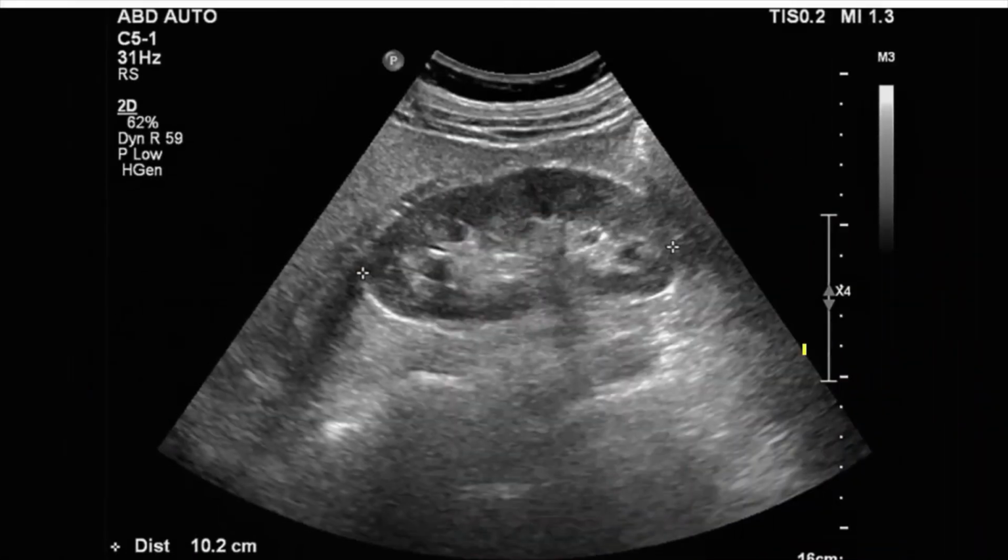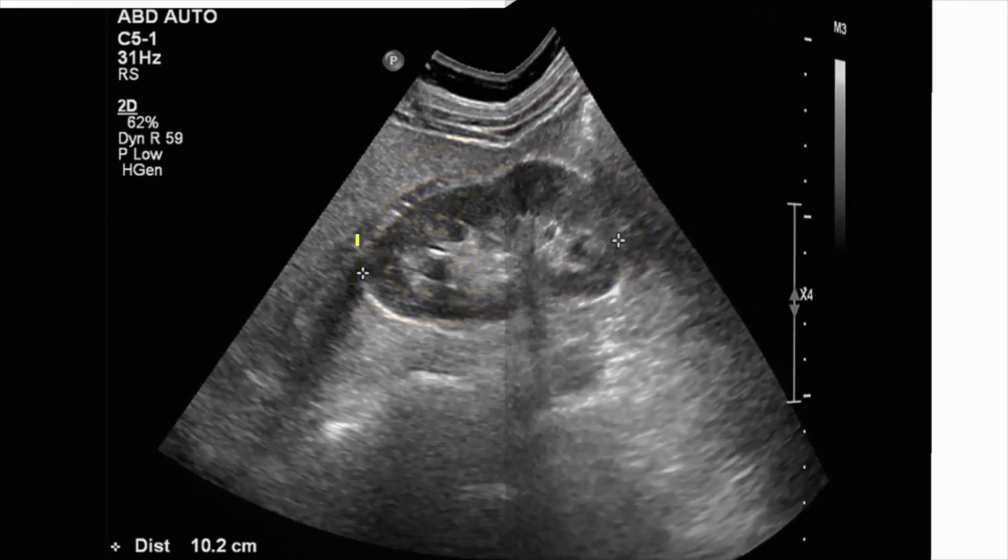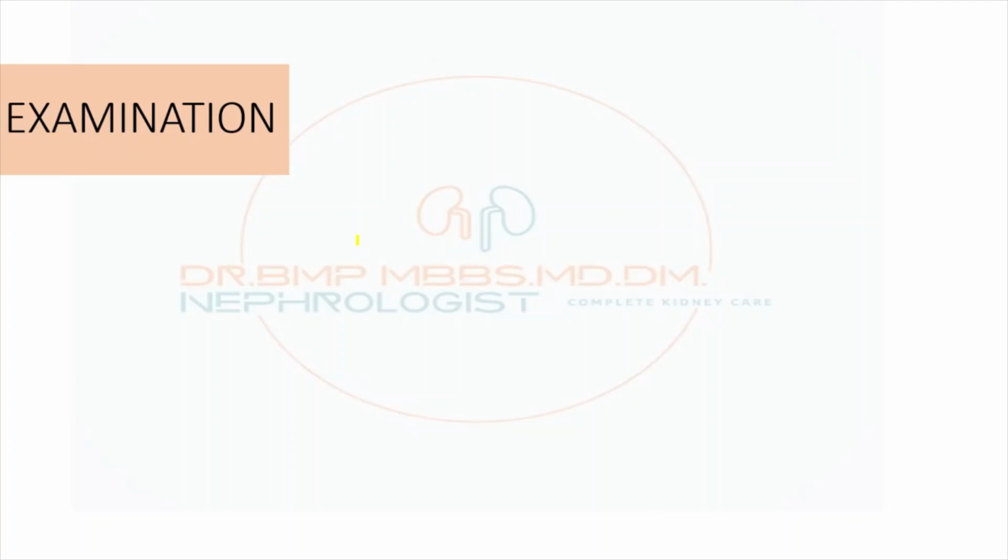What is the best test to diagnose? Ultrasound. This is how a normal kidney appears: well defined, bean shaped, with cortex and medulla clearly differentiated. Cortex is hypoechoic, medulla is hyperechoic. So what happens in CKD? The kidney gets shrunken. The normal size of the kidney is 9 to 11 centimeters. In almost all CKD, the kidney gets shrunken.